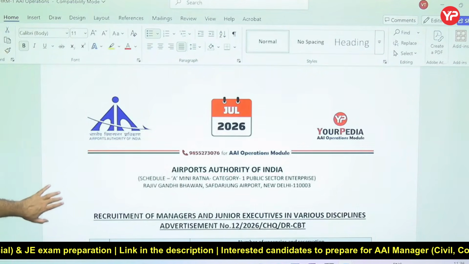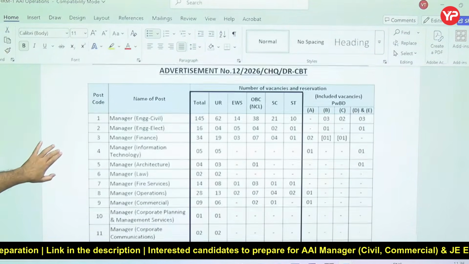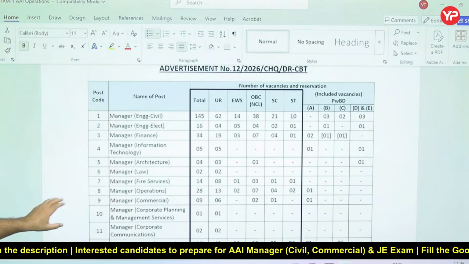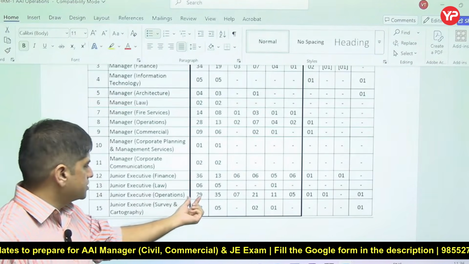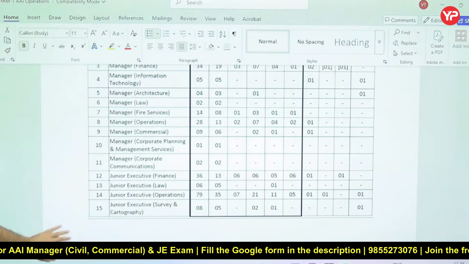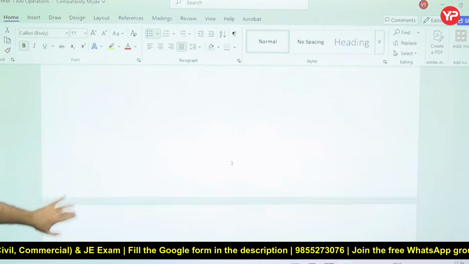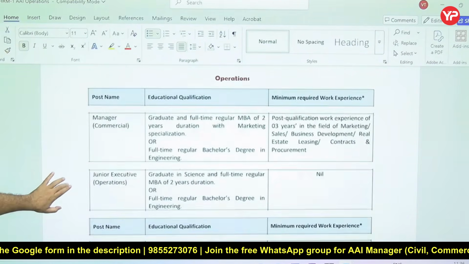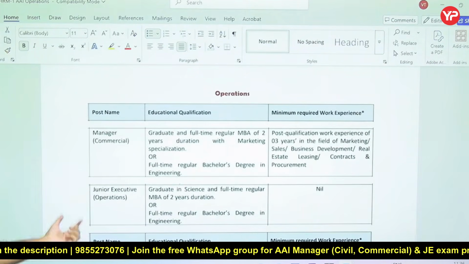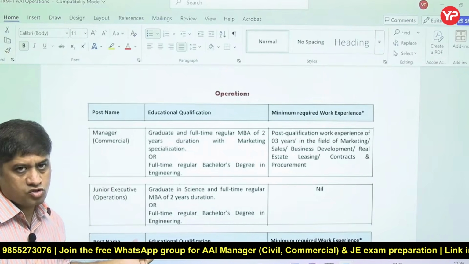So Airport Authority of India in July 2026 came out with these jobs, manager jobs and junior executive jobs. 79 vacancies are for junior executive operations, and YourPedia is the platform providing you a preparation module for operations, whether it is manager or junior executive.